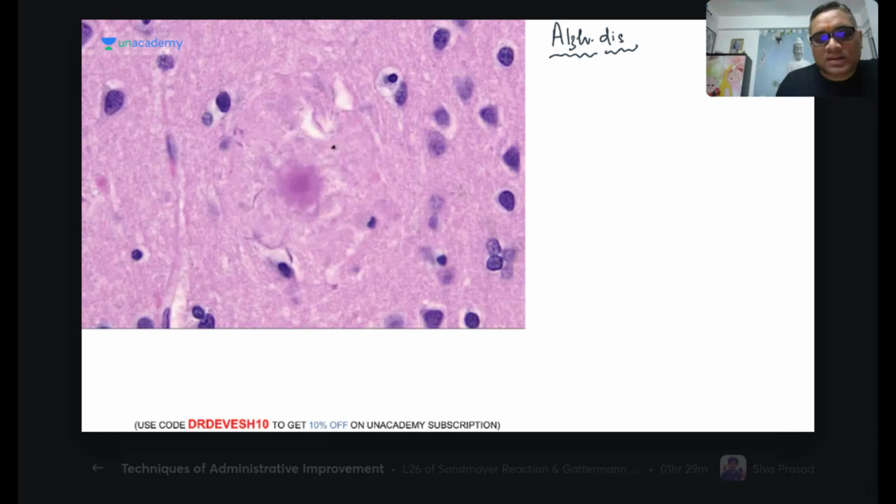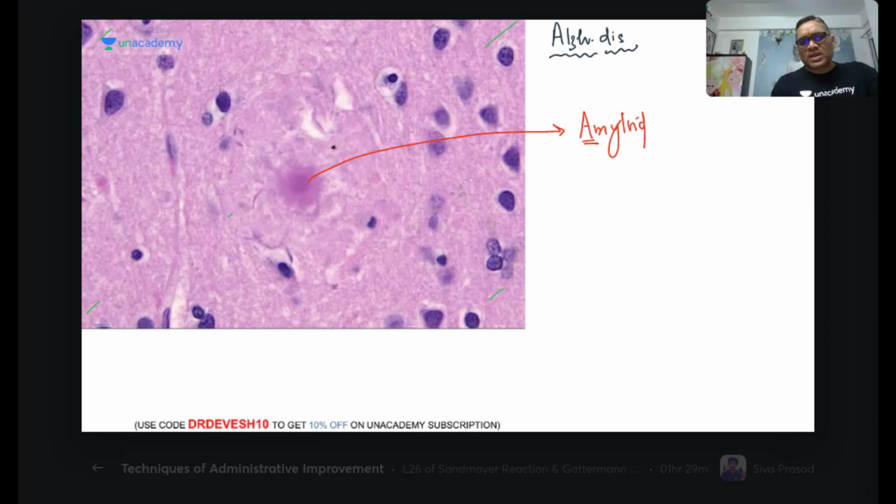If you look at the center, whenever the examiner is asking a question, never forget the rule of five: 1, 2, 3, 4, 5. When you look at the center, can you tell me what this is? Is it having any morphology? Yeah, amyloid. That is the amyloid.